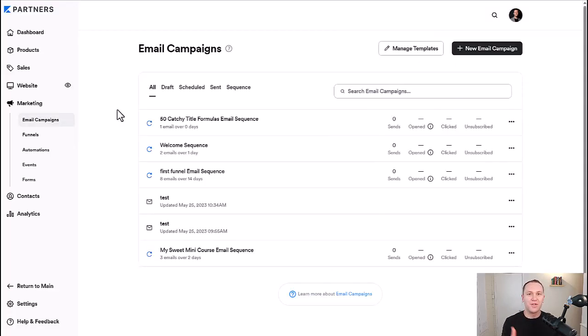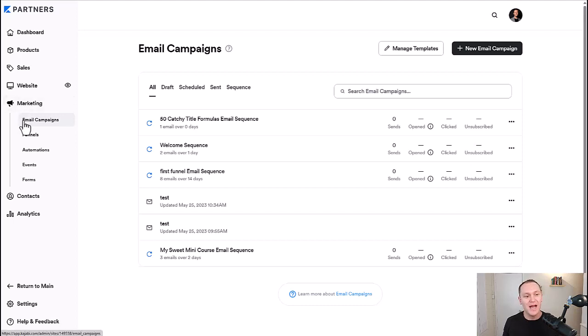So we talked about building out a product, setting up your website and customizing it and all the different features that come with that so you have a place to actually sell your product. Now we want to talk about the email marketing feature that is inside of Kajabi so you can communicate with your list, stay top of mind, and make different offers, and best of all, automate your emails.